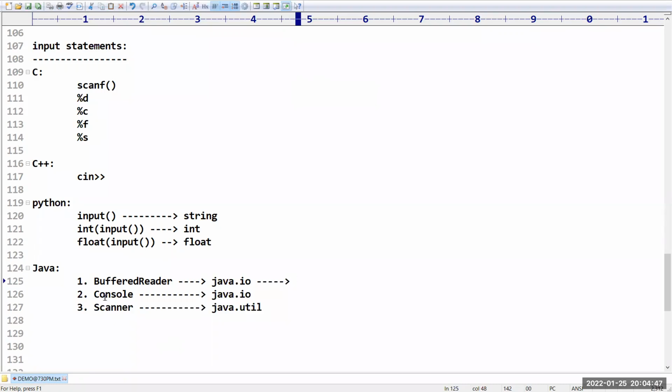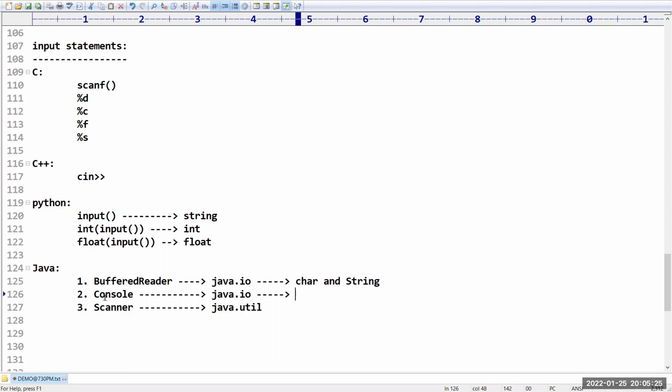BufferedReader is used to read character data and string data in Java. If you want to read character or string, then only we have to go for BufferedReader. That is the reason the majority of people do not use BufferedReader. If your application deals only with strings or characters, then no problem. But our applications are not like that, because we need to handle numbers and floating point values, everything comes. That's why we never recommend using BufferedReader in our application.